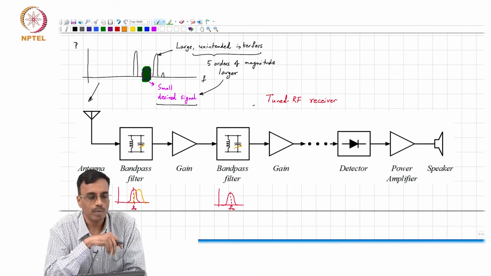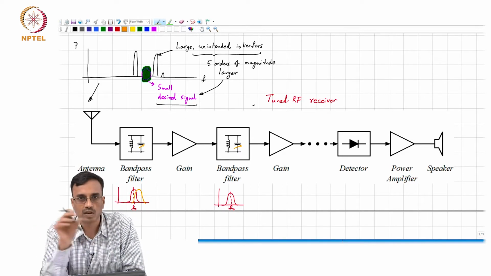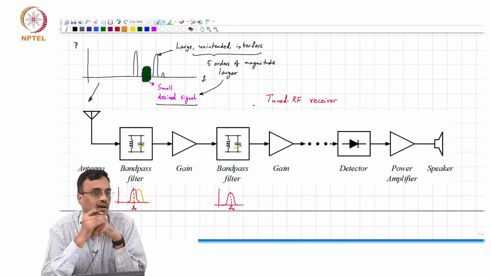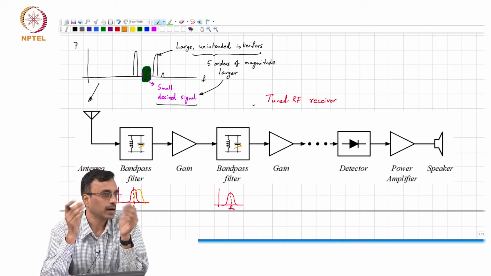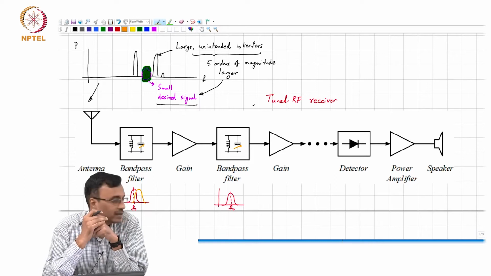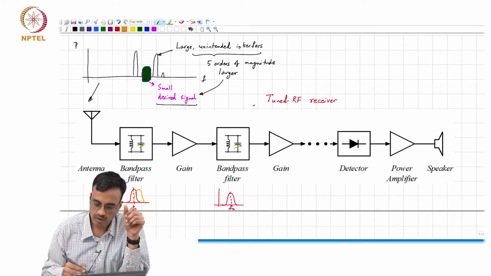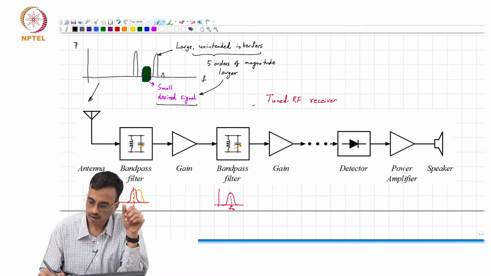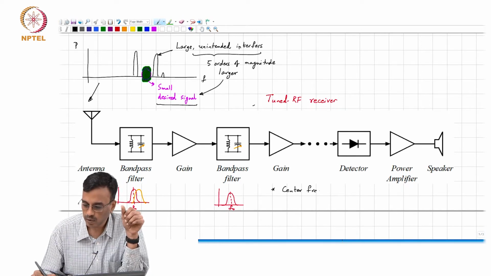You'd have to bring the radio home and carefully adjust some screws on each of those bandpass filters, so that the station you hear is very loud, right? That brings us to the next problem. So problem 1 is: center frequencies need to be aligned.